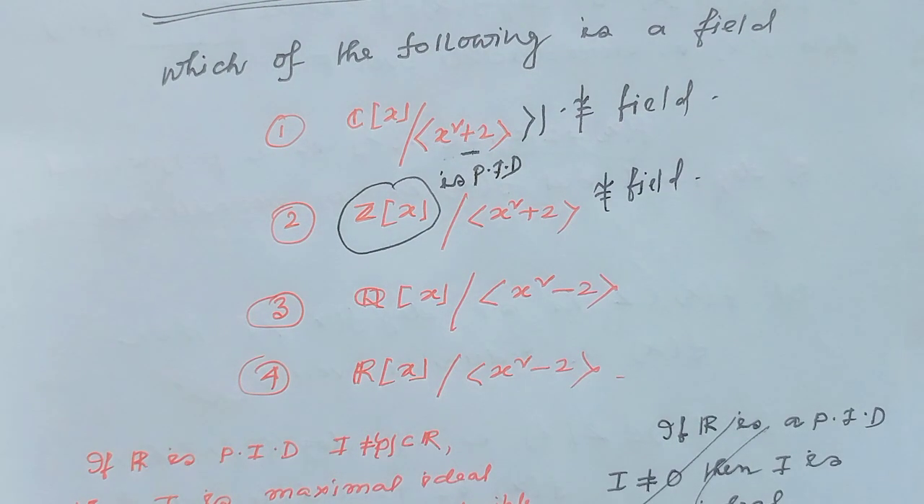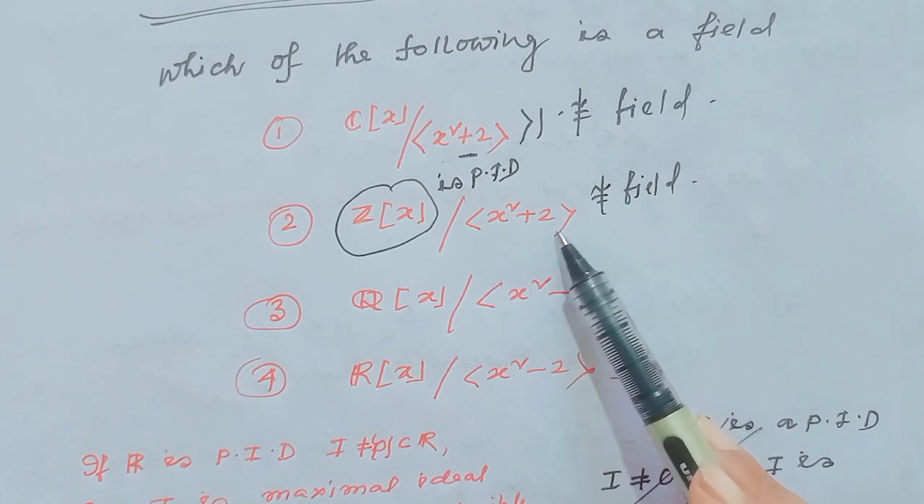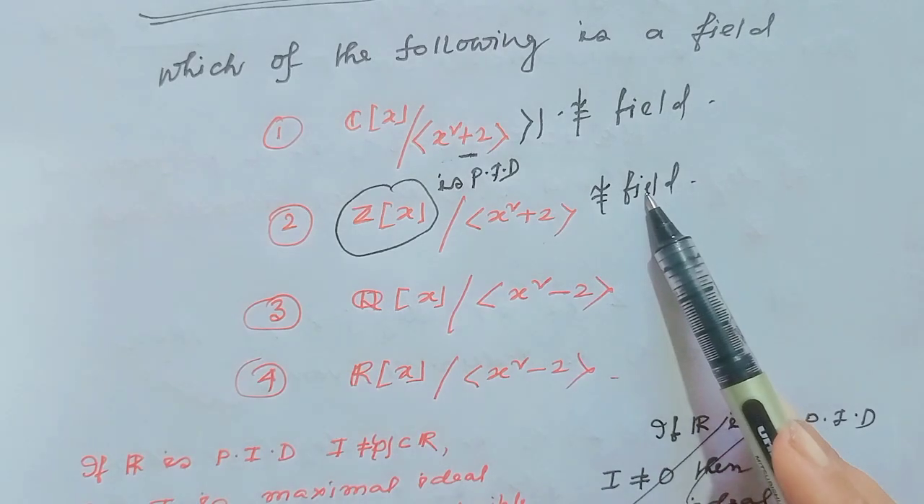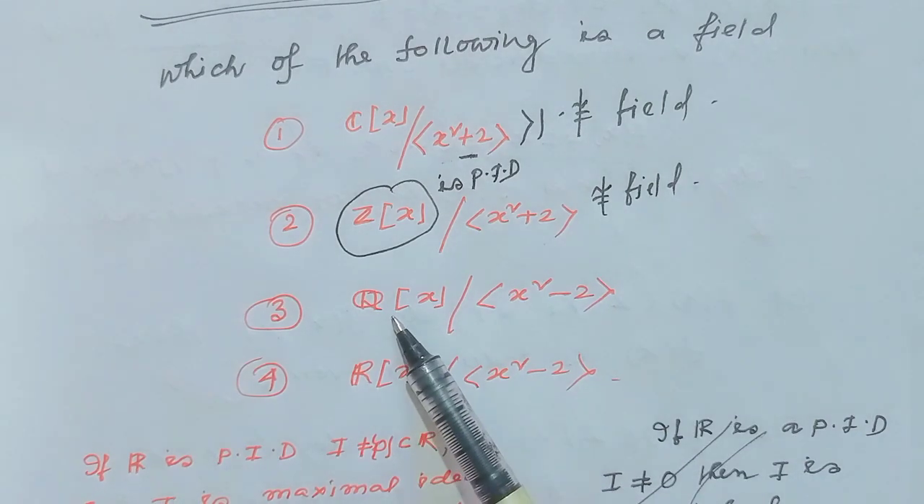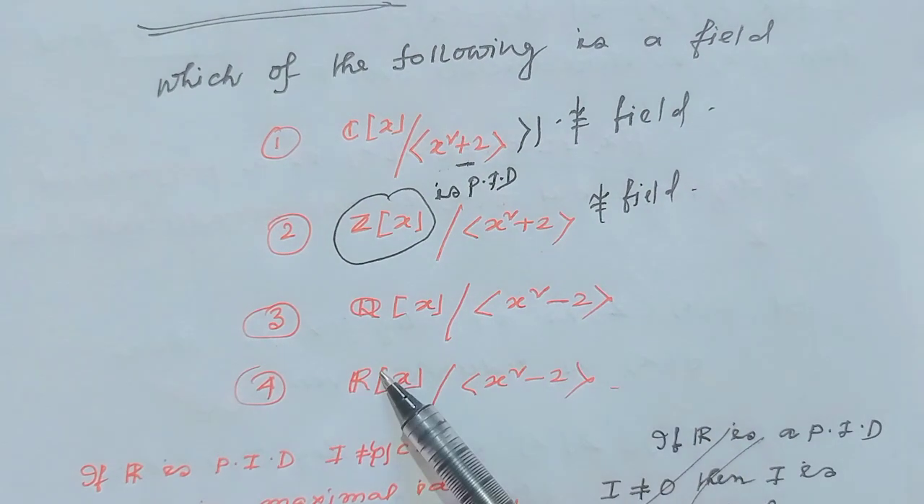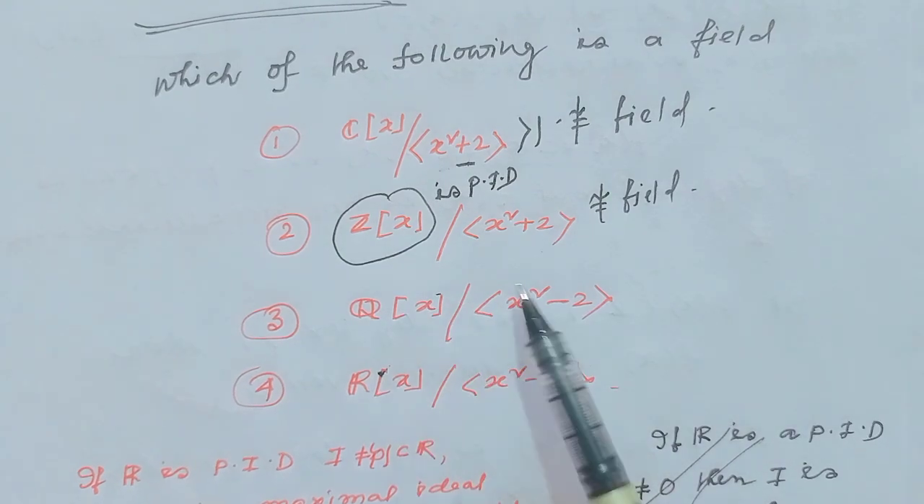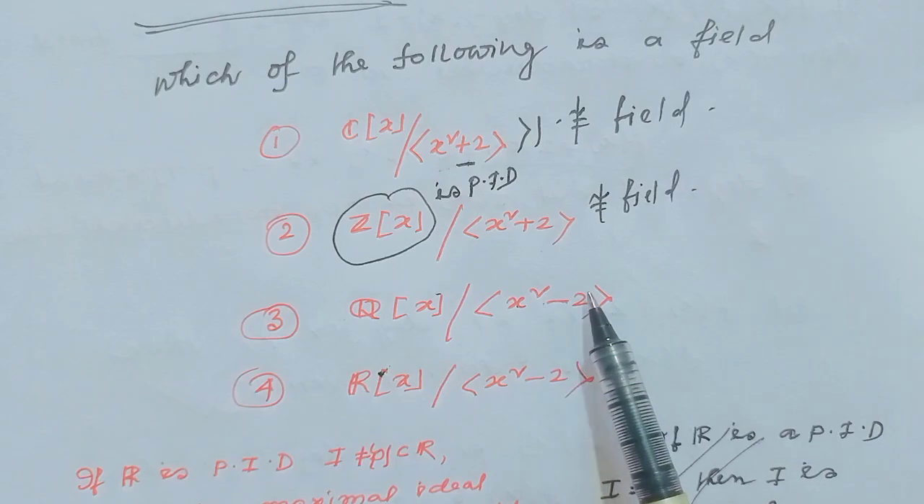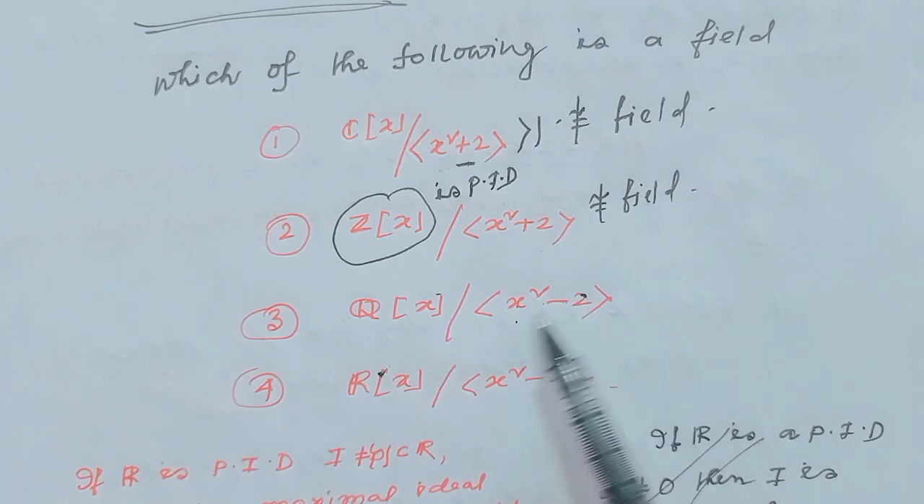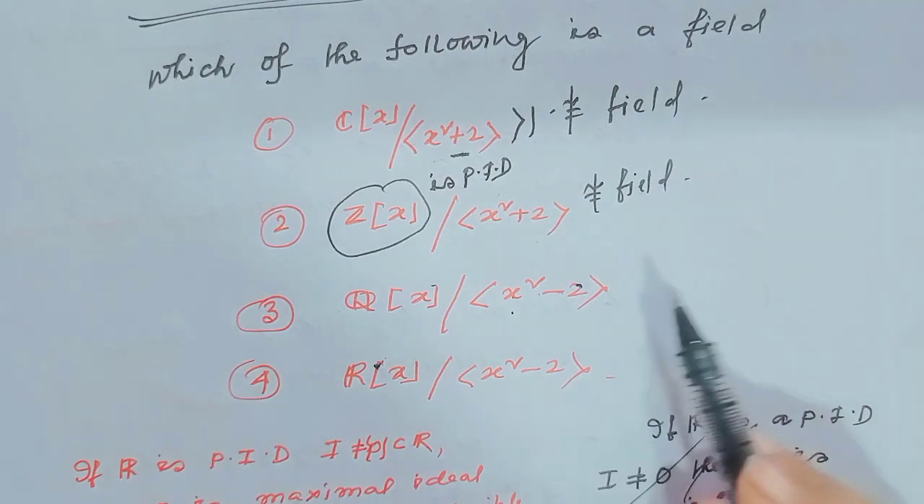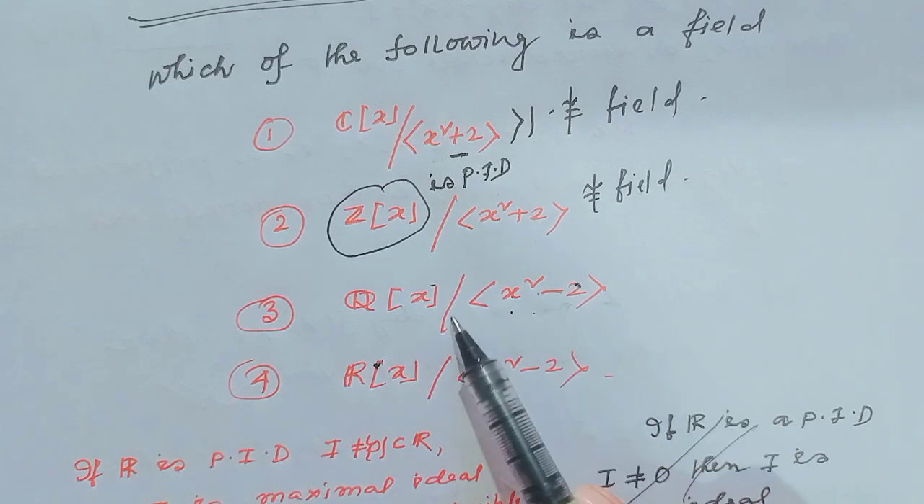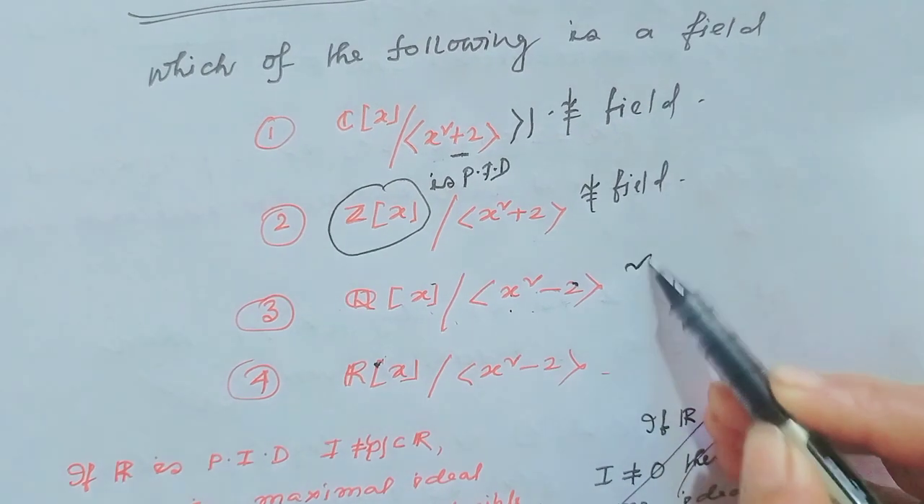When the ring is a PID, then we can tell when the ideal generated by f(x) is irreducible, then this is isomorphic to a field. Here Q[x], C[x], R[x] all are PID. Ideal generated by x square minus 2. This is an irreducible polynomial in Q[x]. So this is isomorphic to a field.